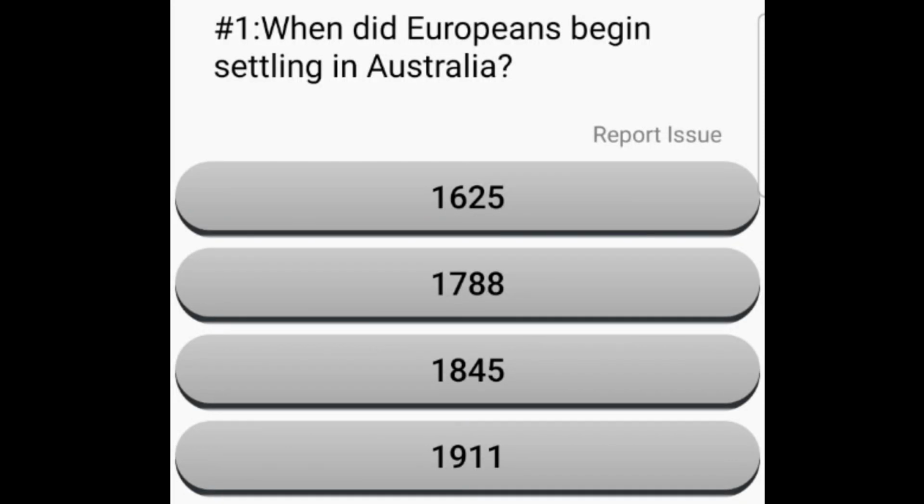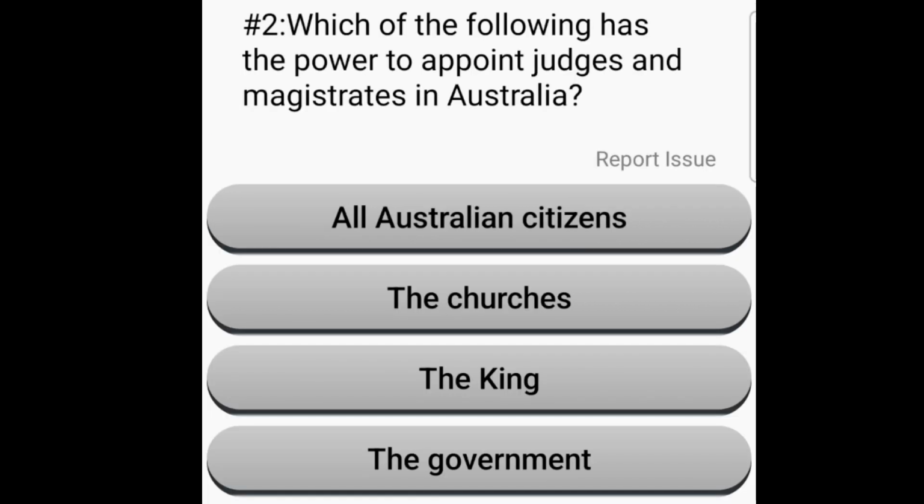When did Europeans begin settling in Australia? 1625, 1788, 1845, 1911. 1788, Europeans first began settling in Australia. Even today, Australia is still welcoming new immigration from all over the world to the country.